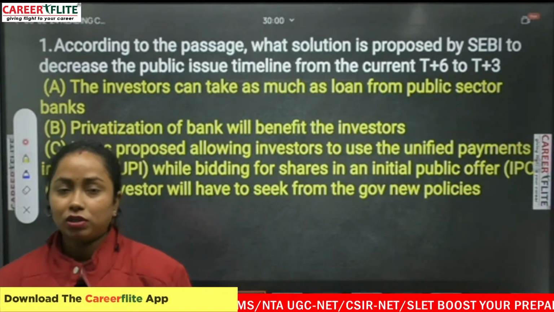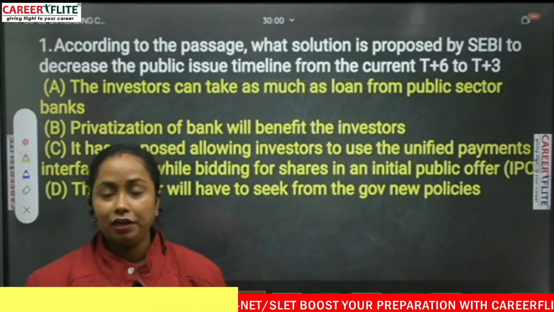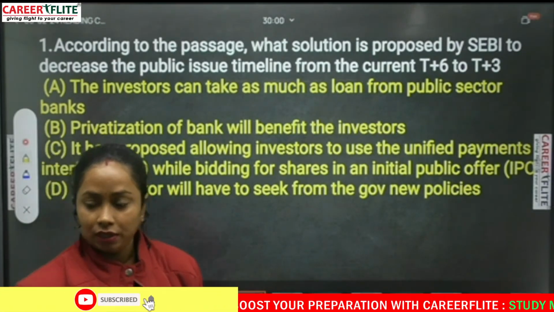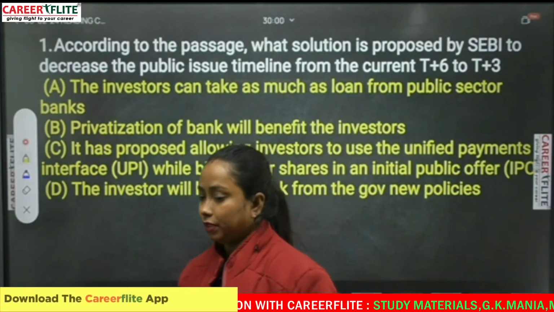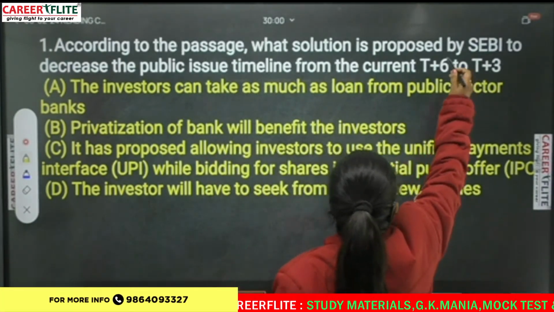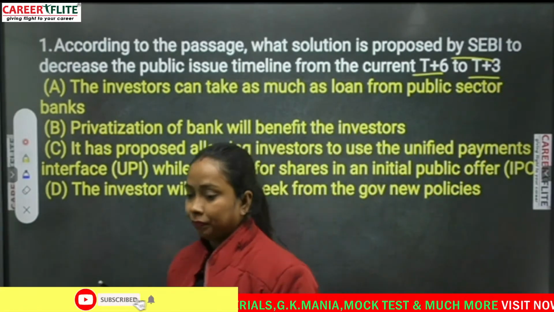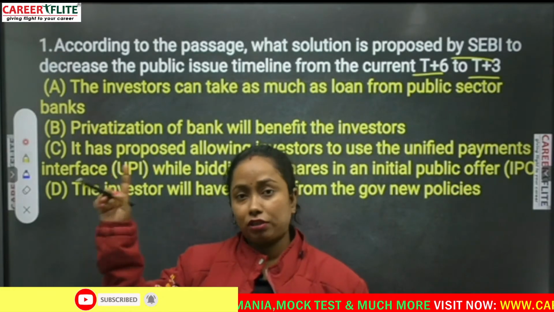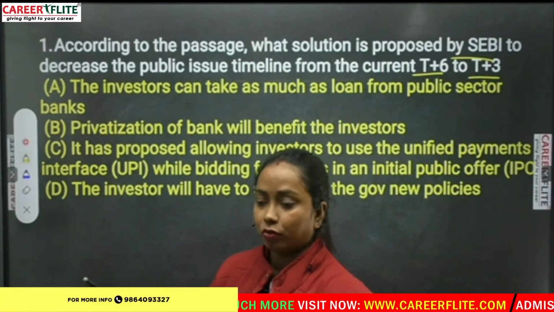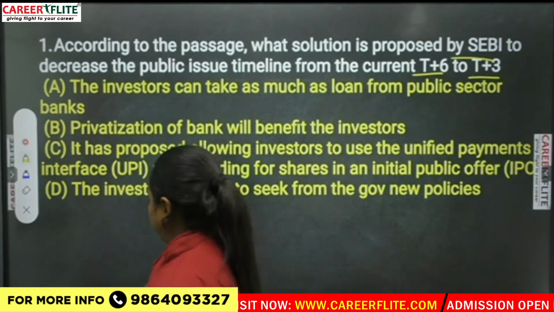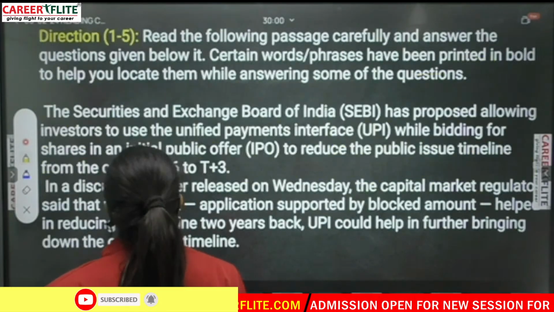According to the passage, what solution is proposed by SEBI to decrease the public issue timeline from the current T+6 to T+3? Okay. So we underline the keywords from the question, let's say SEBI. This is one keyword. And another is T+6 and T+3. Those are our keywords. Now we will search these keywords in the passage. We give the passage just an overview to see where T+6, T+3 or SEBI are. Okay, we will go to the passage now directly.